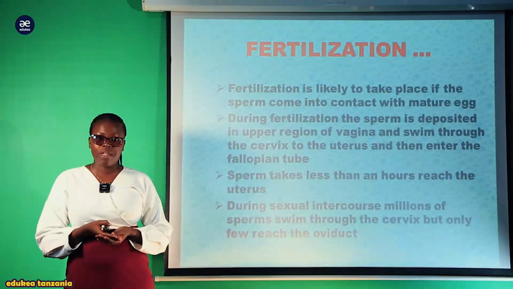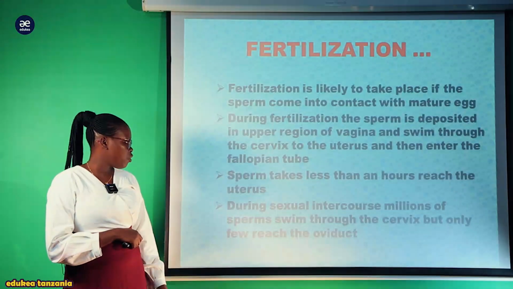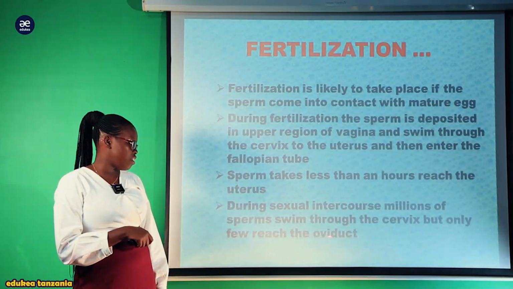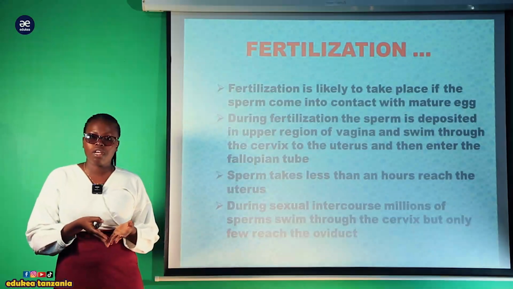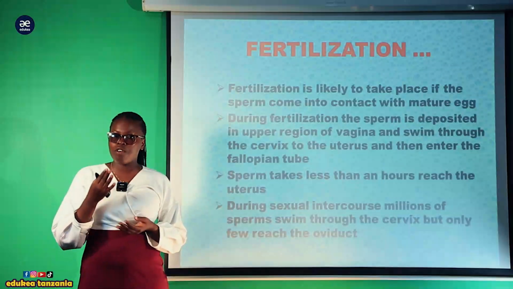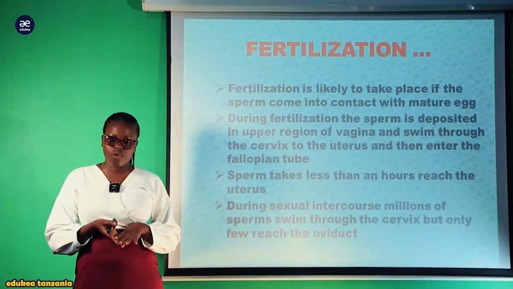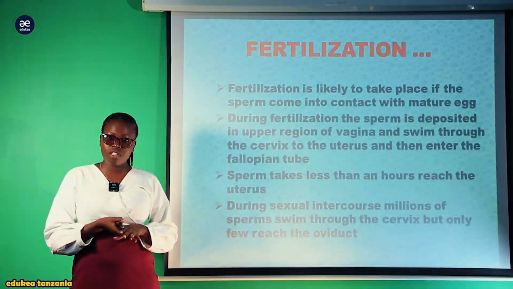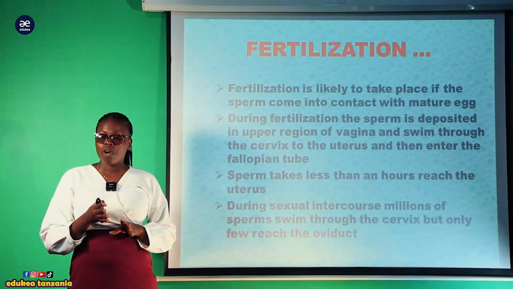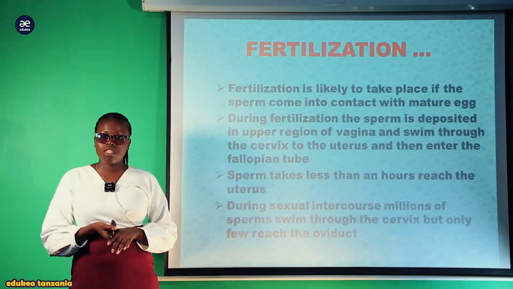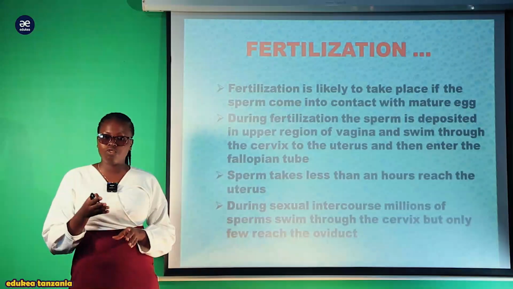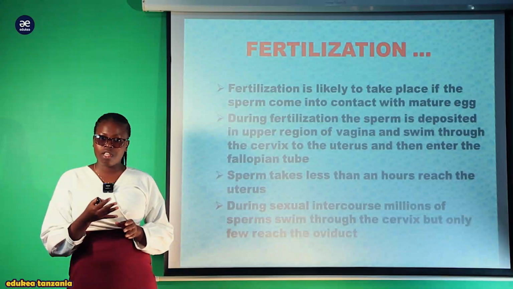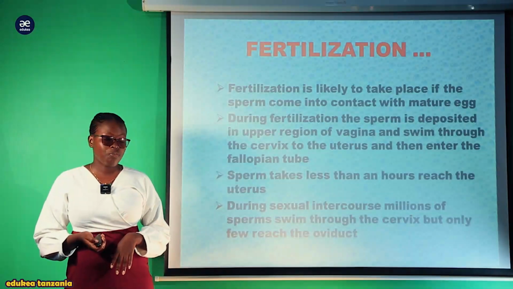So during sexual intercourse, millions of sperm swim through the cervix, but only a few reach the oviduct. During copulation, as I said, over 20 million sperm are released per ejaculation, but only a few will succeed in reaching the oviduct. Among those few, only one sperm nucleus will fuse with the matured ovum nucleus to form the diploid zygote, while the others will be absorbed into the woman's body as a source of protein.